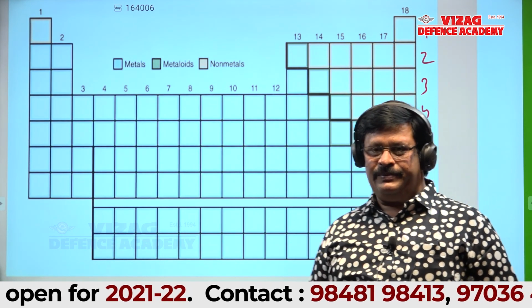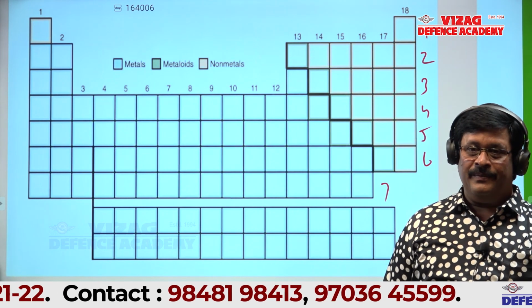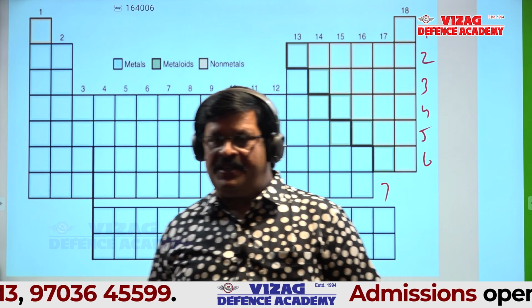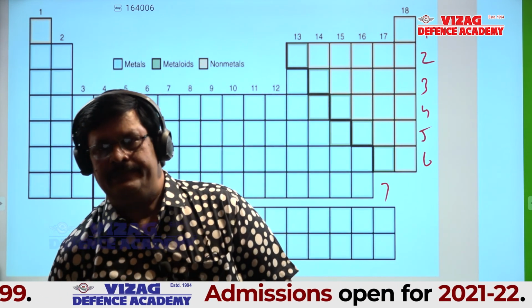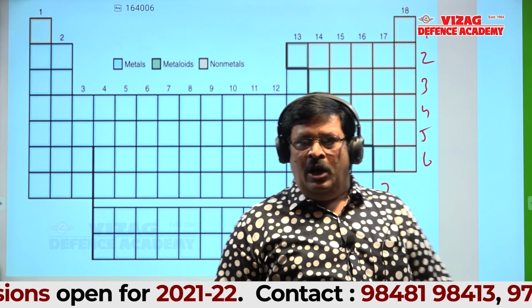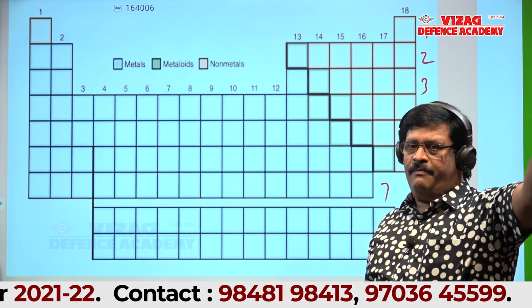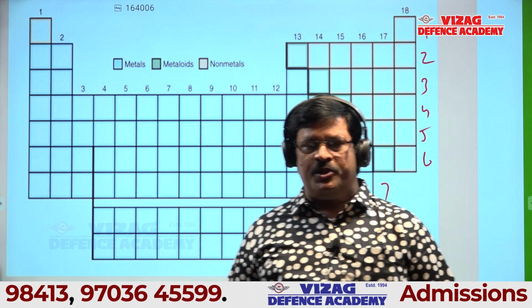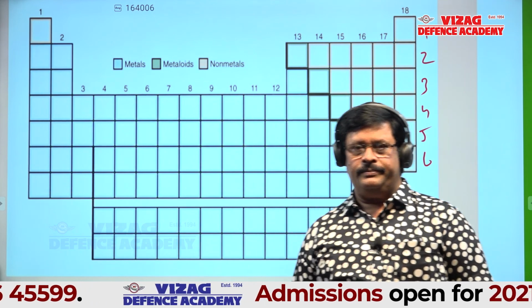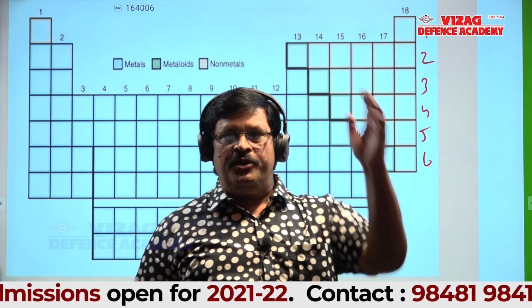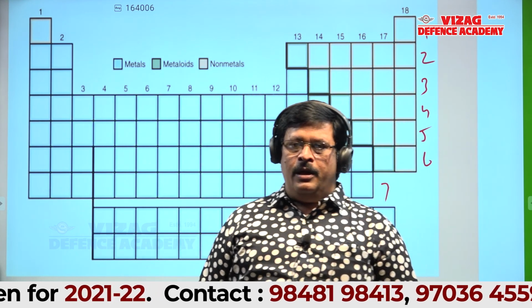First group. Sixth group means column number 6 or column number 16? Sixth period. Eighth group. Wait. Someone told it is first group. Can you tell how many elements are there in the first group? Is that the longest group?